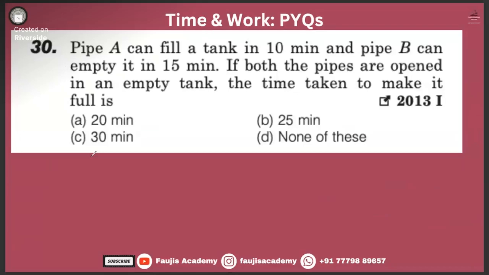Pipe A can fill a tank in 10 minutes, B can empty it. Both the pipes are open in an empty tank. Okay, without using pen and paper, tell me the answer. A fills, B empties. Assume 30 as the total work. And if B empties, assume that as a negative one. Tell me that without using pen and paper. Don't use a pen and paper.